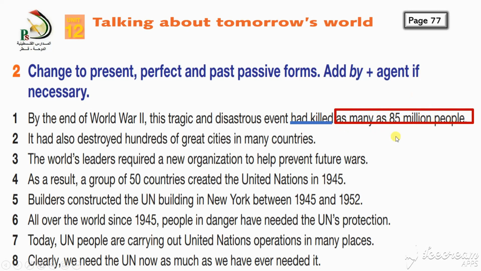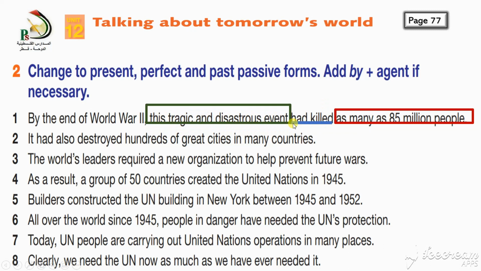So I found the subject of my passive. I found the verb phrase. Okay, so let's make it. As many as 85 million people had, what will we add here? Been killed. By what? By this tragic and disastrous event. See how simple it is.